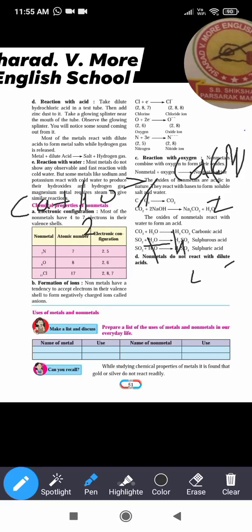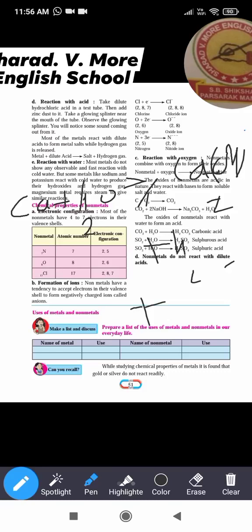So here the heat evolved is not enough to catch fire, because the reaction takes place less vigorously. So here the hydrogen gas that evolves does not burn, because the heat evolved is less as compared to the heat evolved in the case of sodium and potassium. Okay, understood? So now we have seen the 5 reactions.